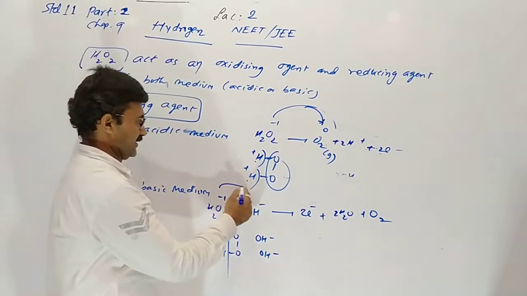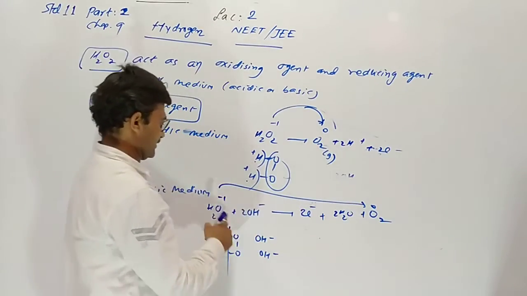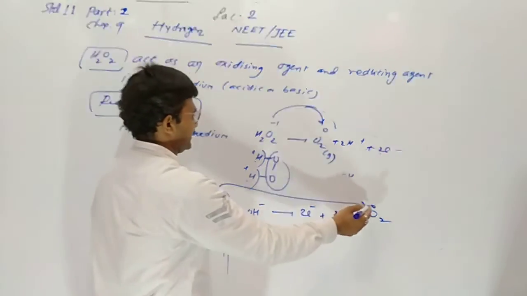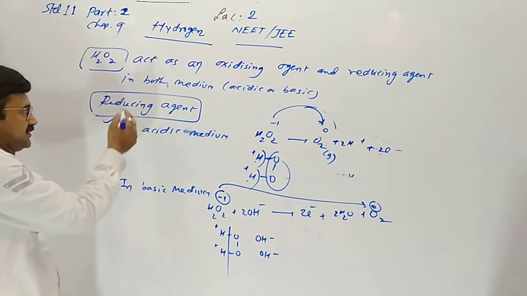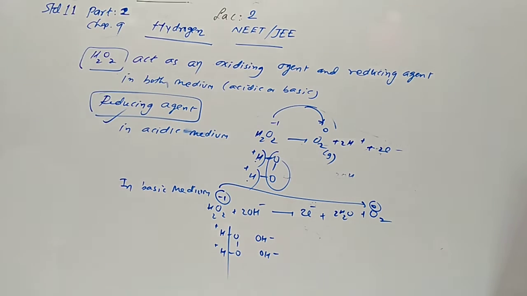Here once again minus 1 to 0 means oxidation; an increase in oxidation number means oxidation. It itself experiences oxidation, so it is a reducing agent. Understood?